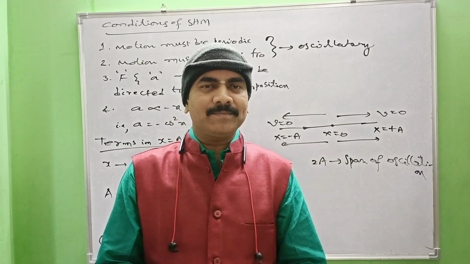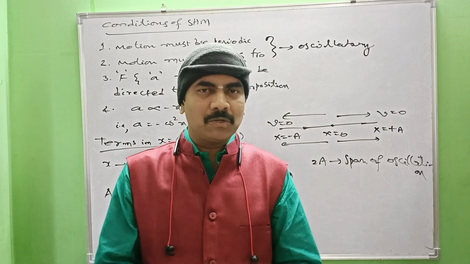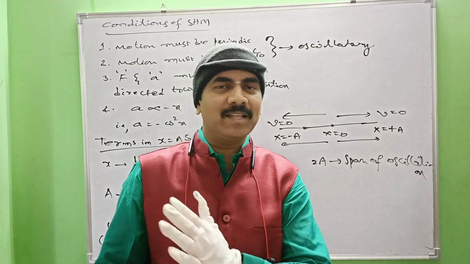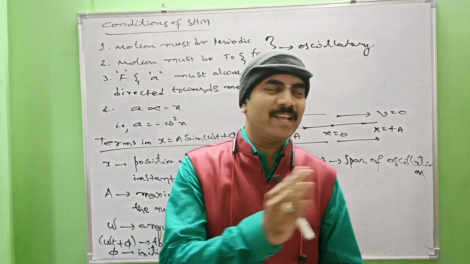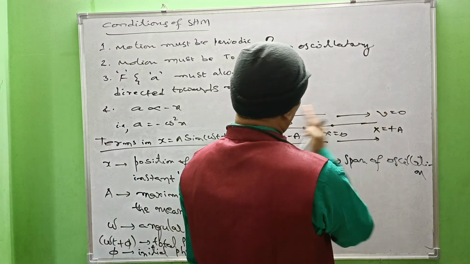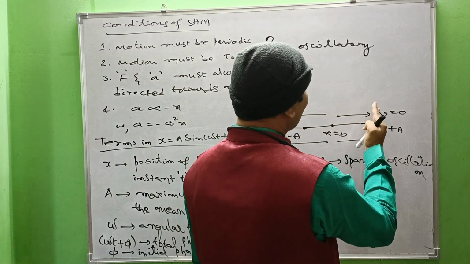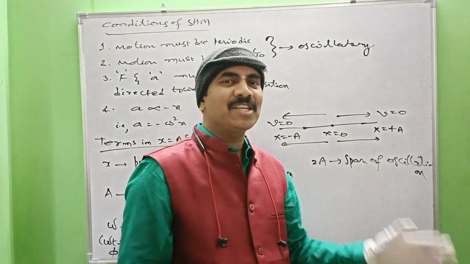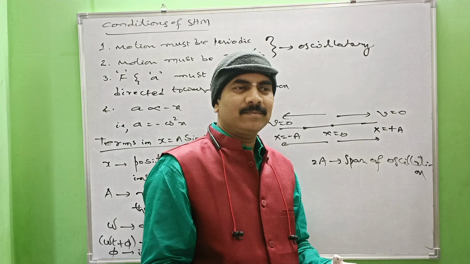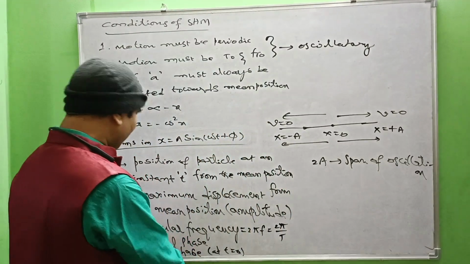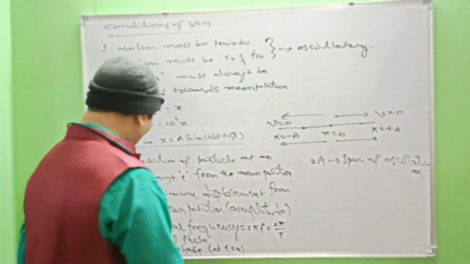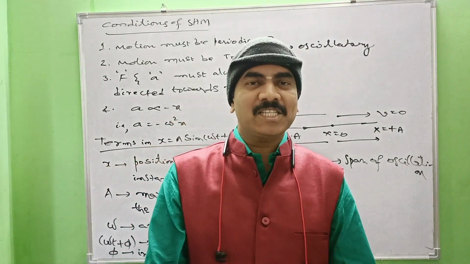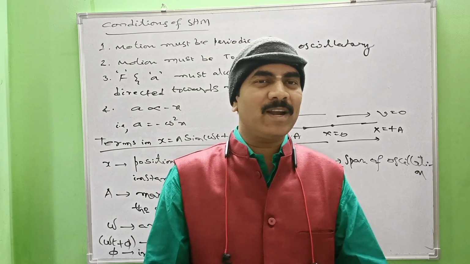It is something which refers to the position as well as the directional motion of the particle at a given instant during the oscillation of the particle. Suppose the particle is under oscillation like this. The particle is moving along a straight line, simple harmonically. At a given instant, what is the position of the particle, and in which direction does it oscillate? That's what can be expressed by this phase angle. So we have an idea regarding phase. One can estimate position as well as directional motion of the particle. That's the importance of phase.